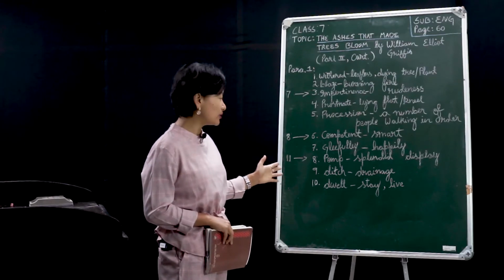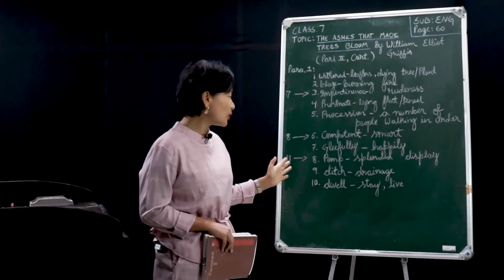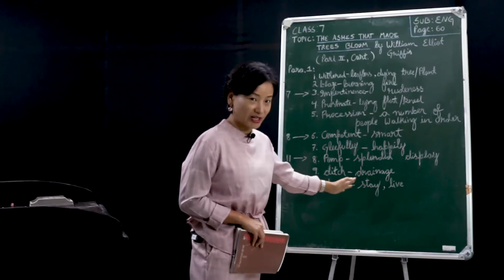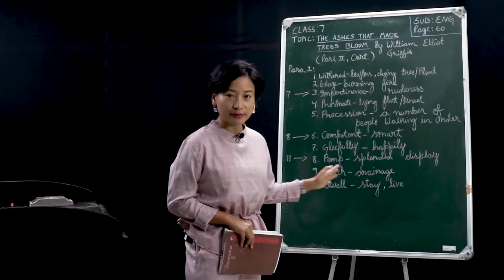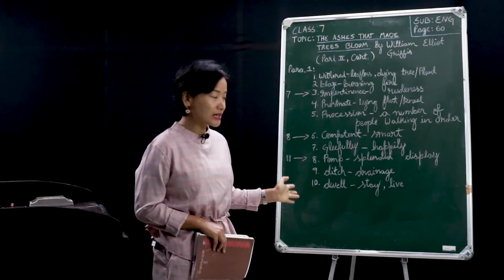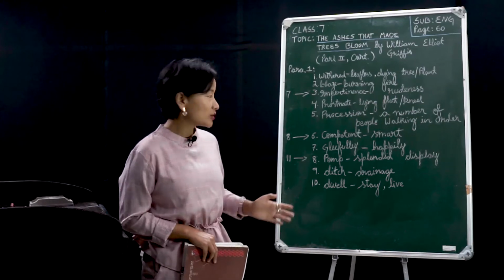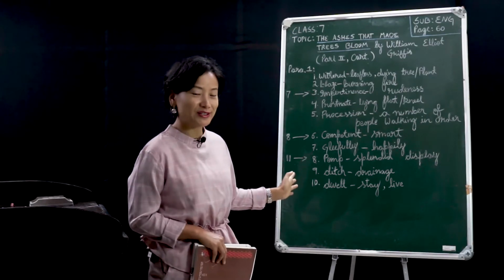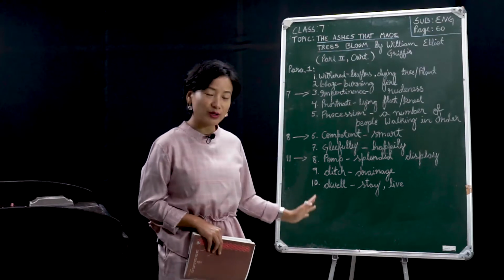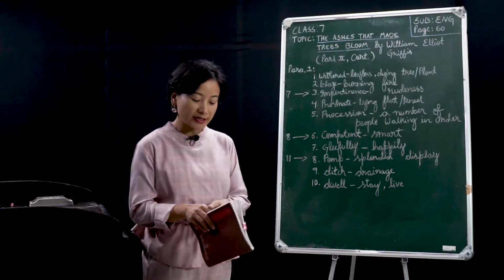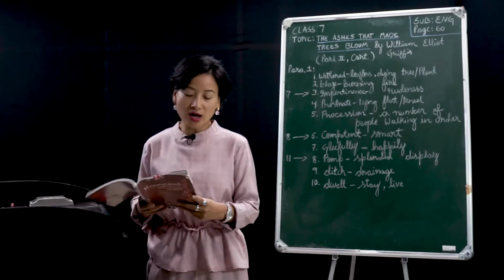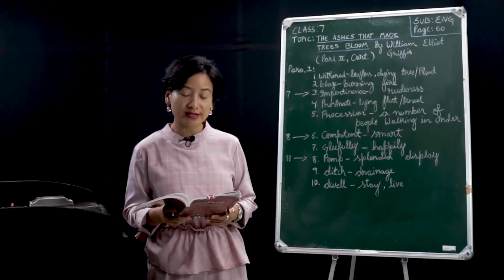Number 9 is the word ditch. Now we all know what a ditch is, but sometimes we refer to it as drainage, all right? So ditch and drainage mean the same thing. Now number 10, dwelt. Here it means stay or live. So those are some of the synonyms. We have learned about synonyms, so I'm just pointing it out again to remind you. So these are some new words that we would be coming across, and now we would move on to the part 2 story of The Ashes That Made Trees Bloom.